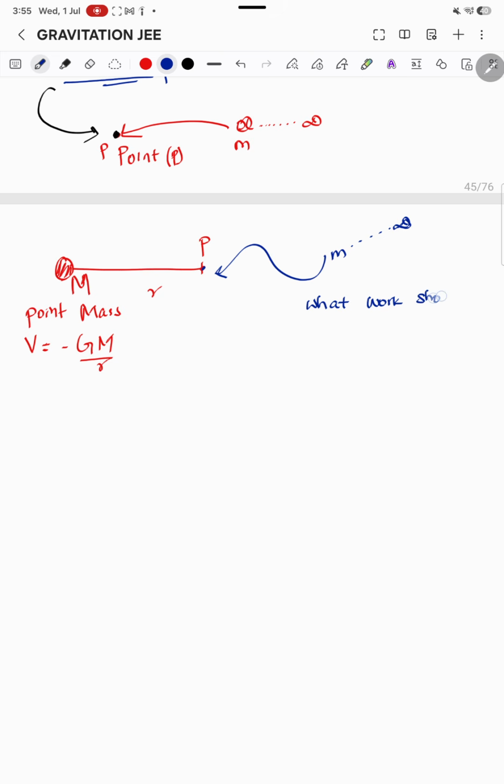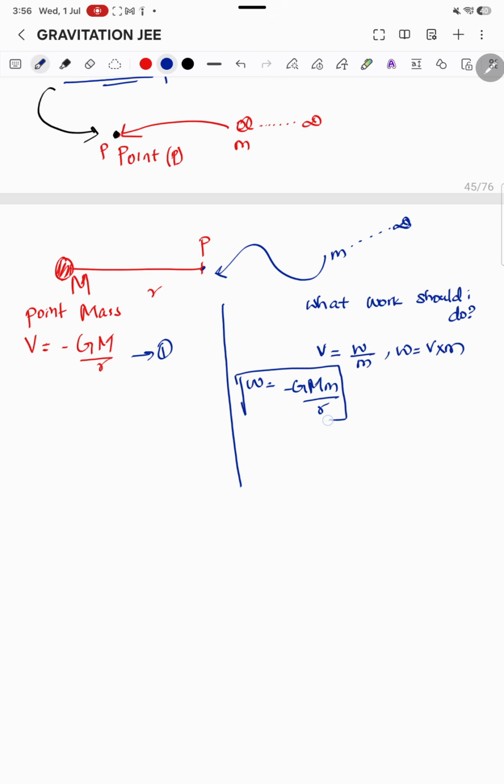The potential is the work done on a mass, so the work done is potential times the mass, right? So from equation 1 I can find the work done, which is minus GMm by r.